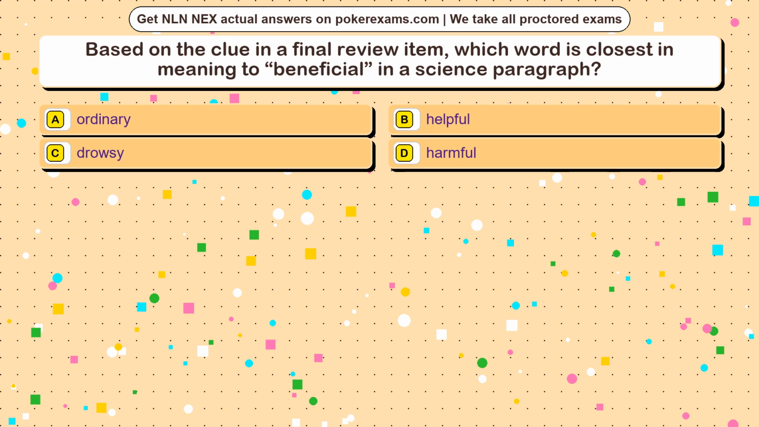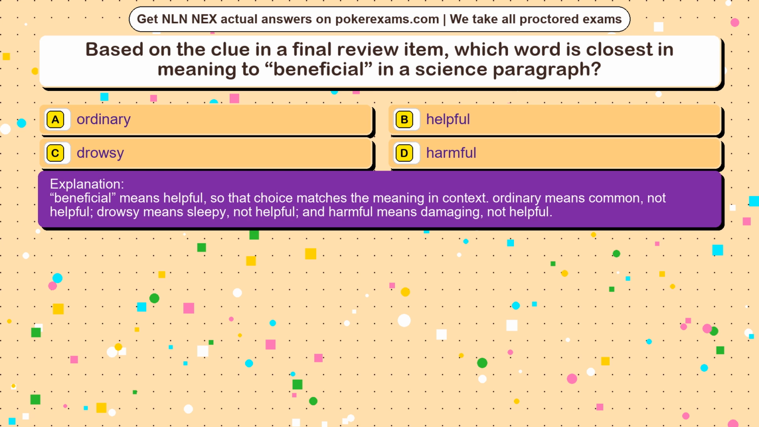The correct answer is option. Beneficial means helpful, so that choice matches the meaning in context. Ordinary means common, not helpful. Drowsy means sleepy, not helpful, and harmful means damaging, not helpful.